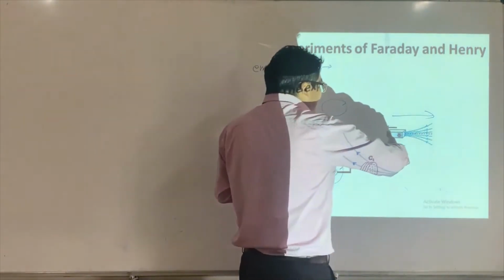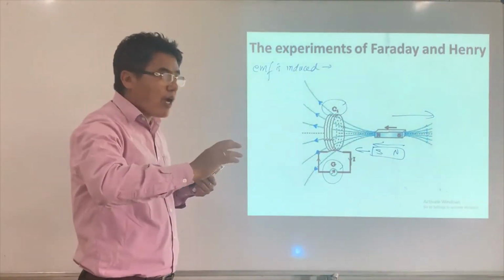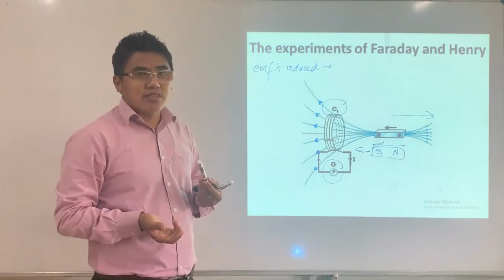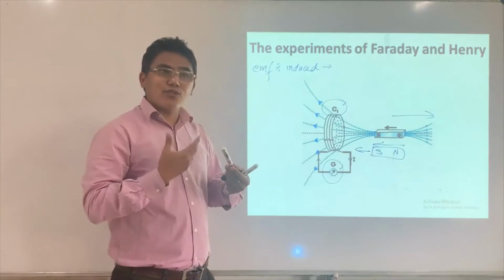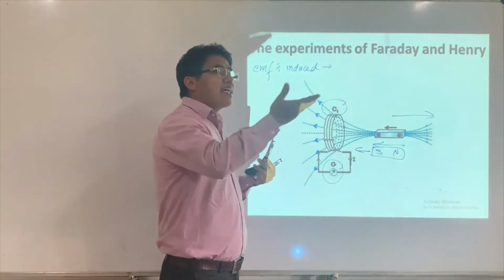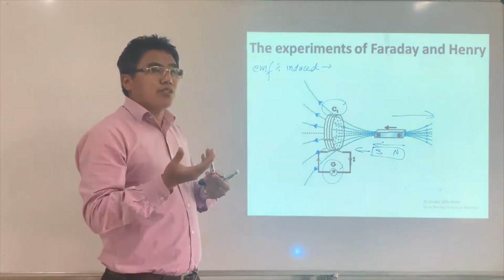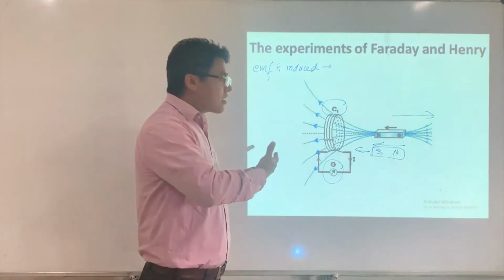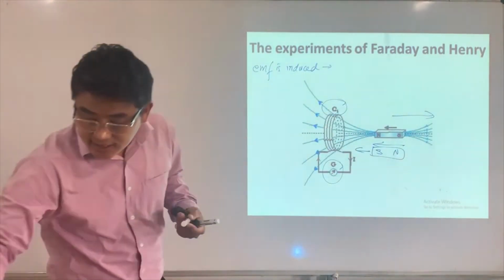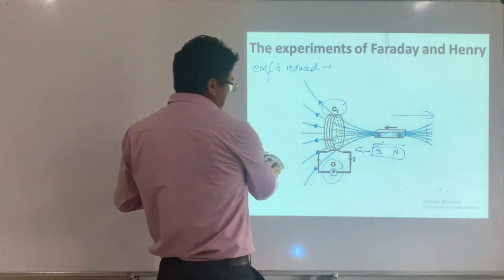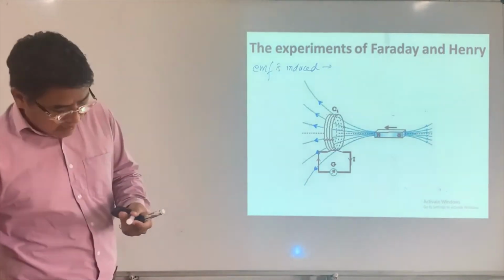And if I change the pole of a magnet, again the direction of current is going to change. Why? Because the magnetic field is going to reverse. If I reverse the magnetic field, then the induced current direction is going to change. If I reverse the direction of motion, then the EMF and the direction of current are also going to reverse. Why? Because this is increasing, and if I move in the opposite direction, this is going to become decreasing. So this is the point. This is the first experiment done by two scientists, and the second experiment was this.